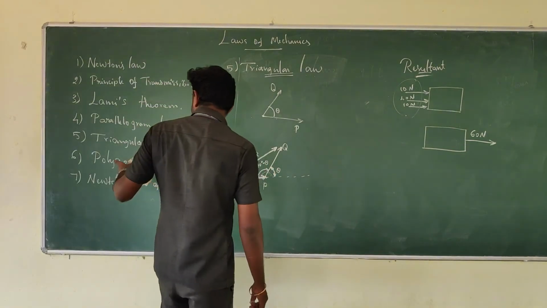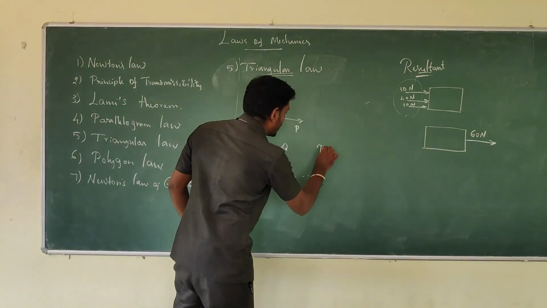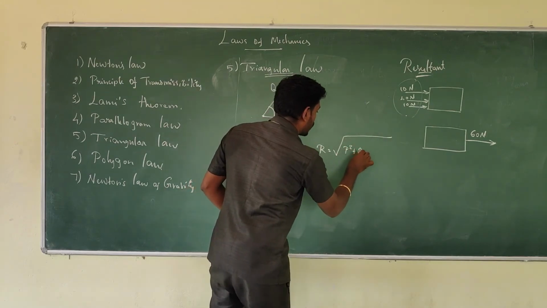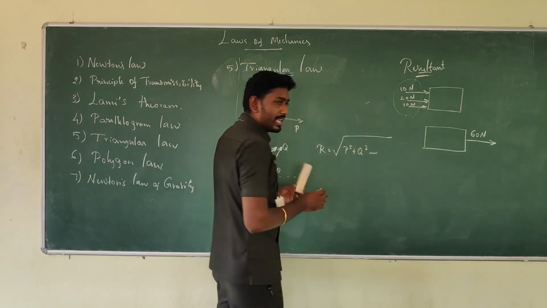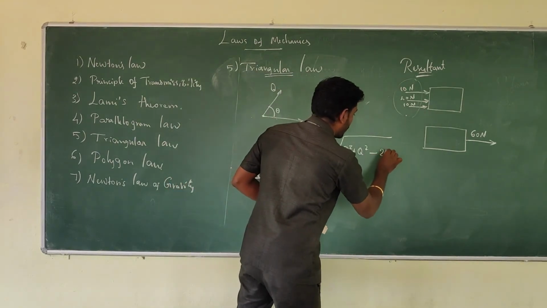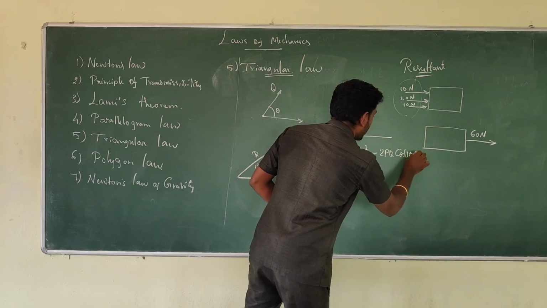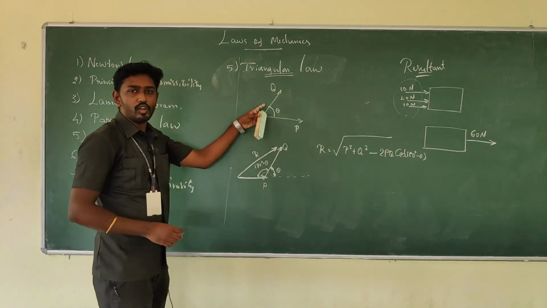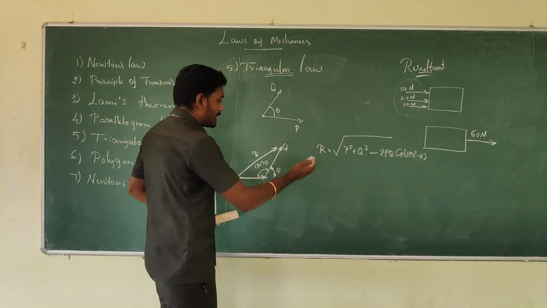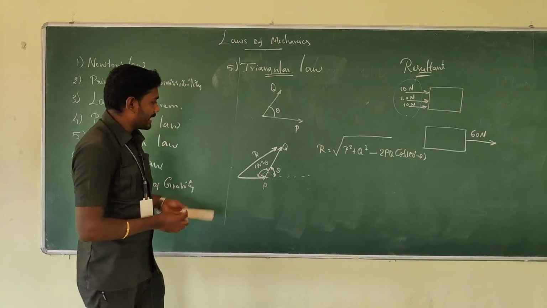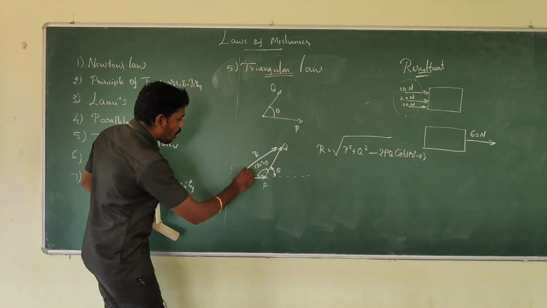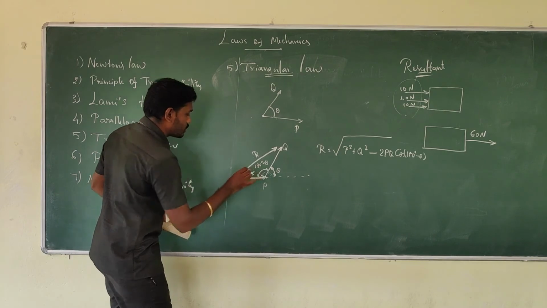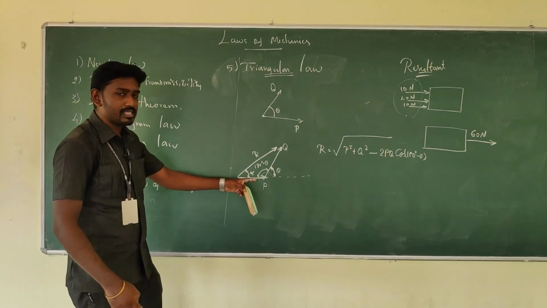Just like the parallelogram law, here as well we have the resultant, which is P square plus Q square, but here it is minus 2PQ cos 180 minus theta. 180 minus theta is the angle between the two forces. Then there is a direction, am I right? In the case of the triangular law, the direction of the resultant happens at this particular place. This can be denoted as alpha.